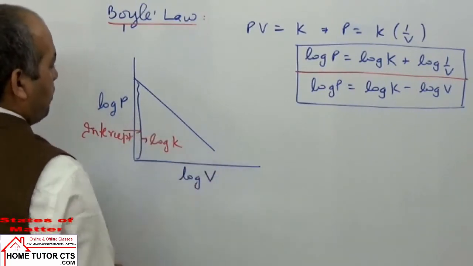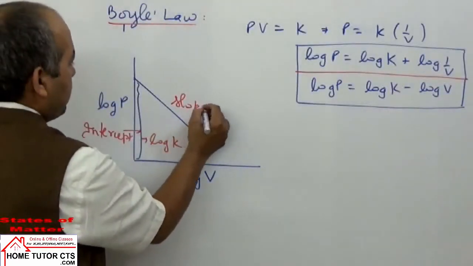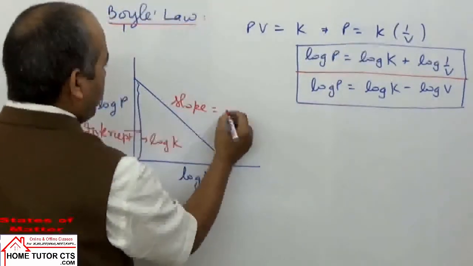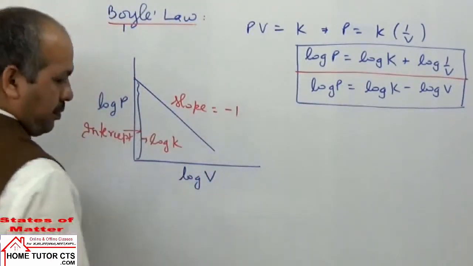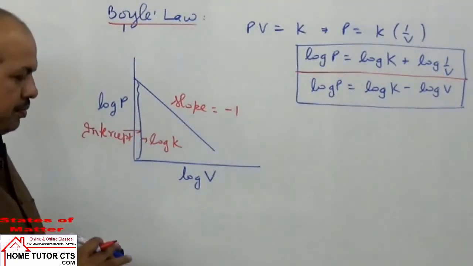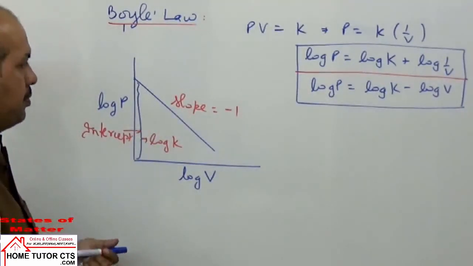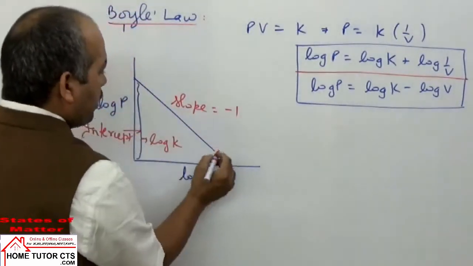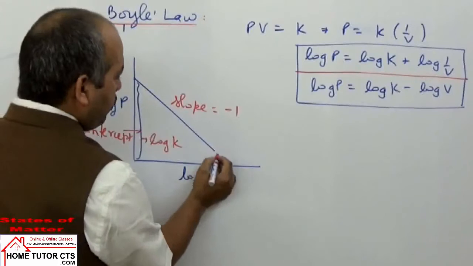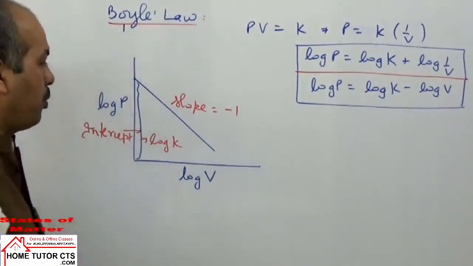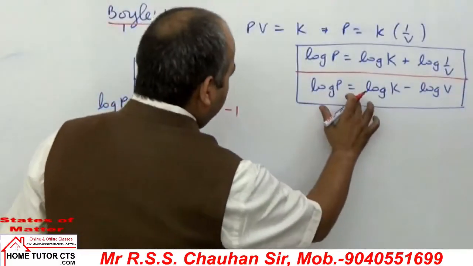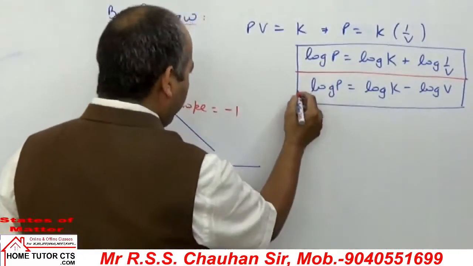Log V. Slope can be taken in this case -1. So I hope it is clear. Slope negative आपका आएगा इसमें, क्यों आएगा? Because if the angle taken becomes obtuse, the angle is more than 90 degree. Now if I draw the graph for this, it is the graph for this first case.